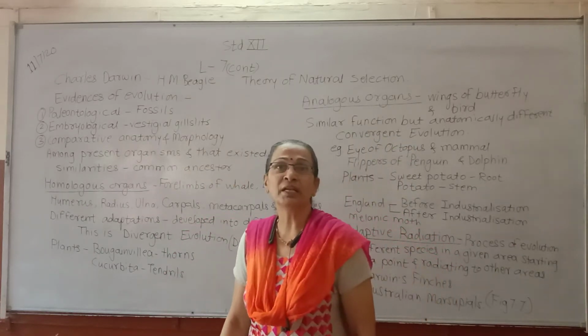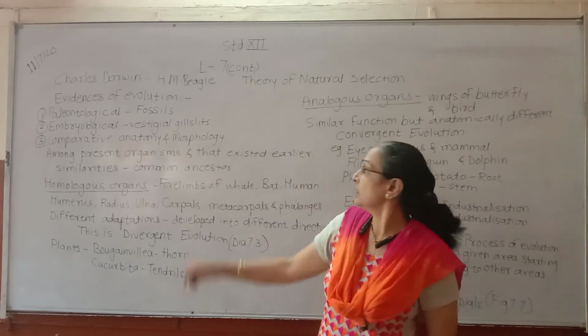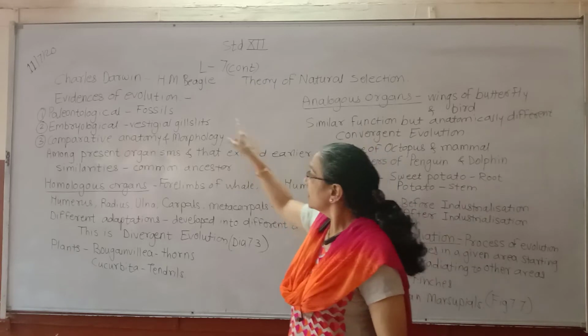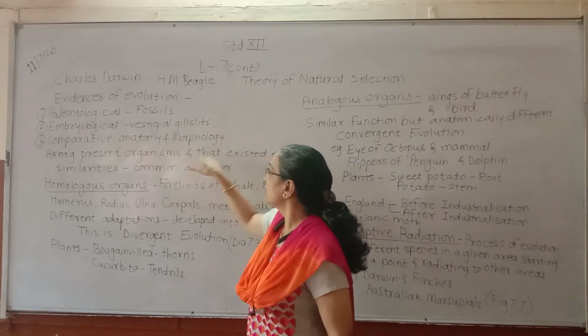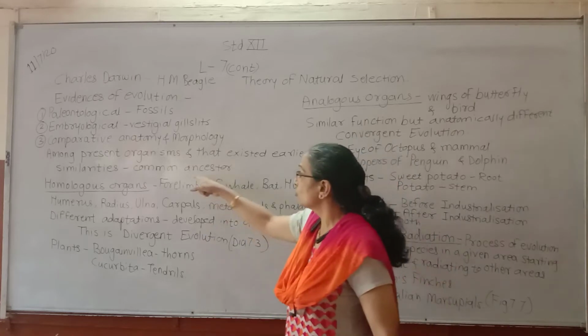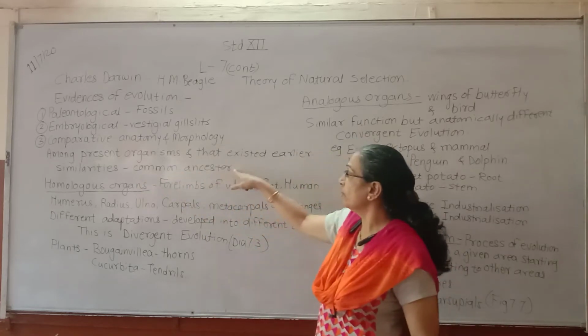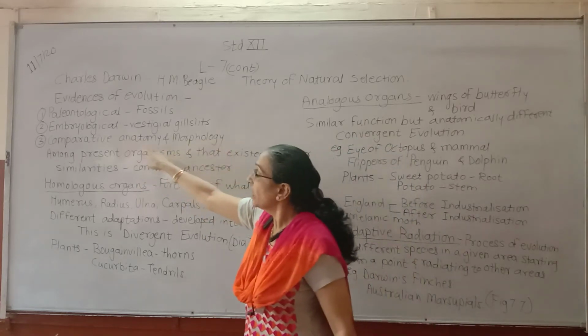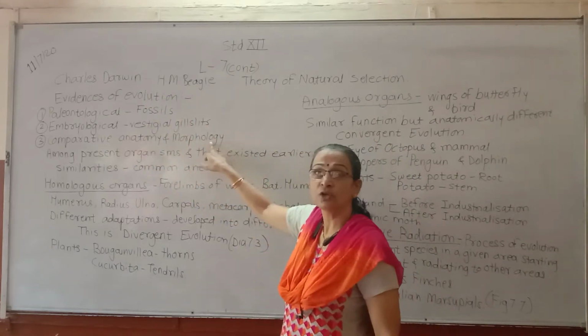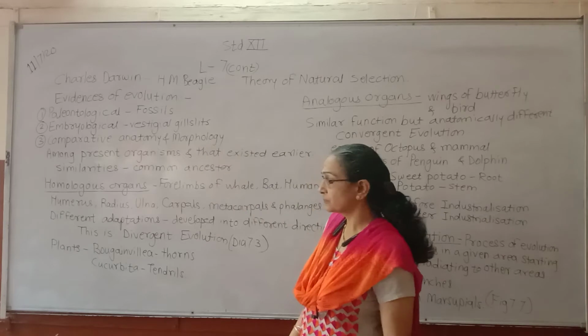From one common ancestor the earlier organisms developed, and from the same ancestor the present day organisms also developed. As they share common ancestors, they have similar anatomy and morphological characters.